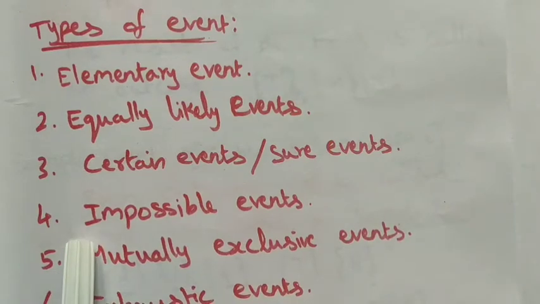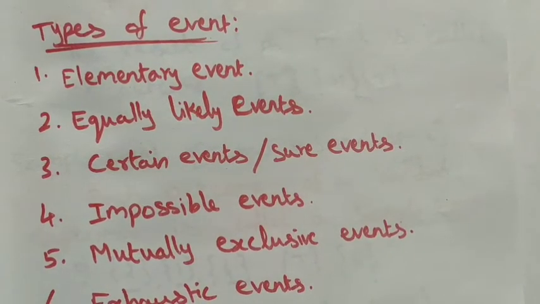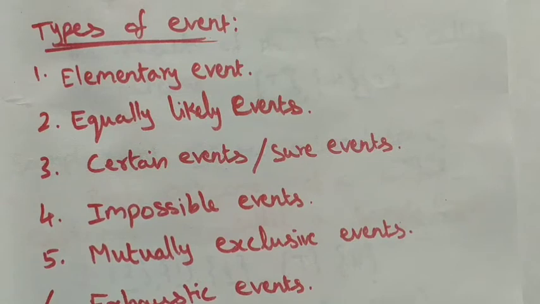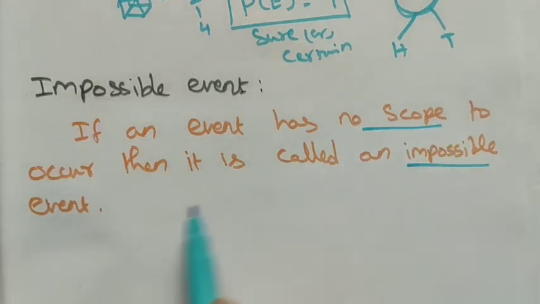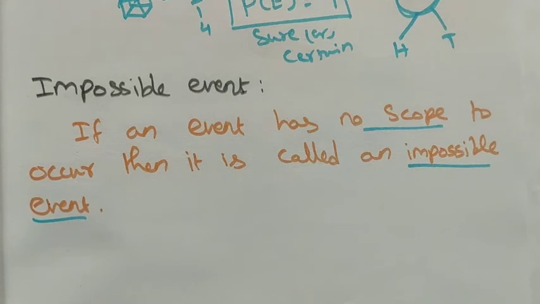And next we see the impossible event. Impossible event means in a trial we cannot get that particular outcome. If an event has no scope to occur, then it is called an impossible event. Say you are going to write the 10th mathematics exam. How much can you score?